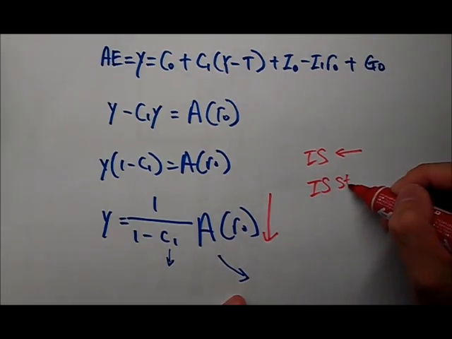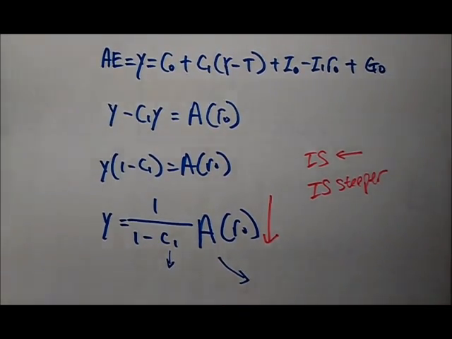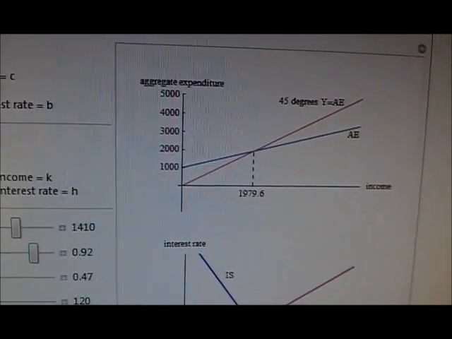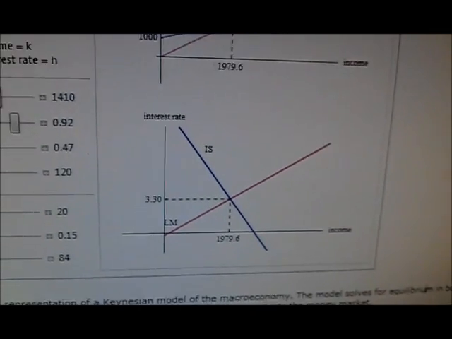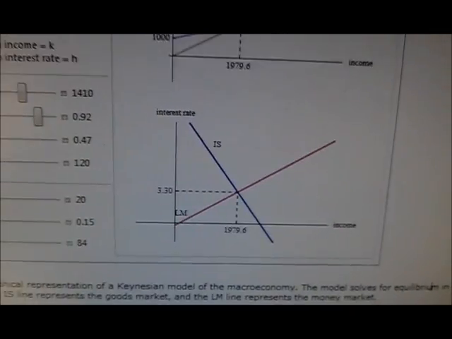I would like to share with you this little program. I think it's very cool. Now take a look at this. This is my Keynesian cross diagram, and this is my IS curve, my IS-LM model.